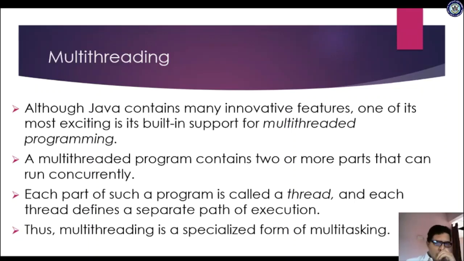Then such a part of a program is called a thread and each thread defines a separate path of execution. Every thread takes a different path for its execution. Thus, multi-threading is a specialized form of multitasking. So, as you know, what is multitasking? Simultaneous execution of more than one task.